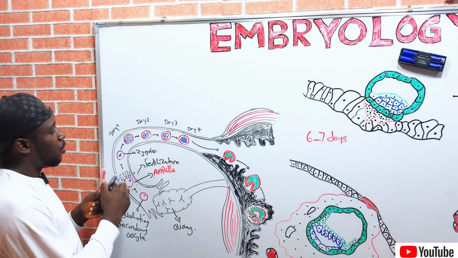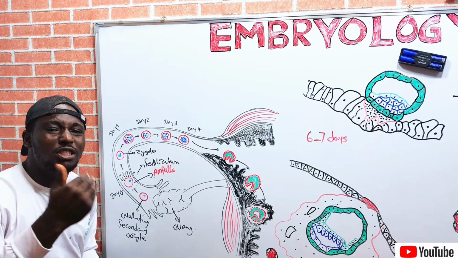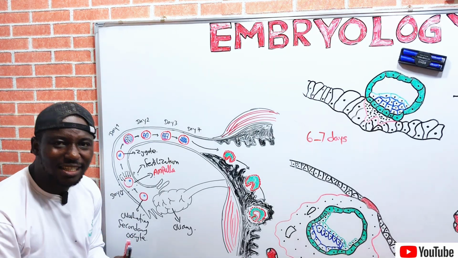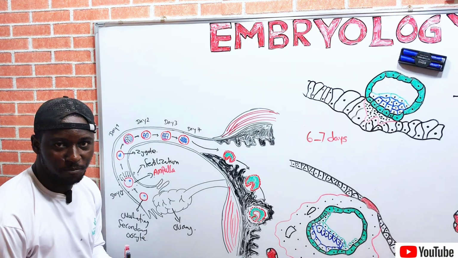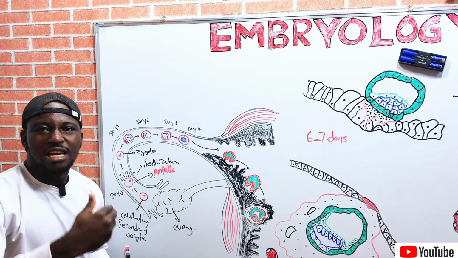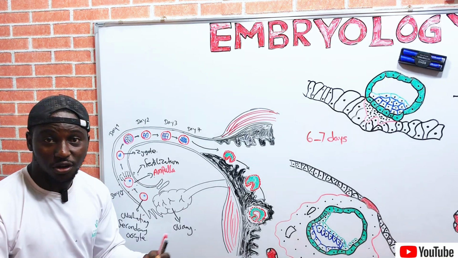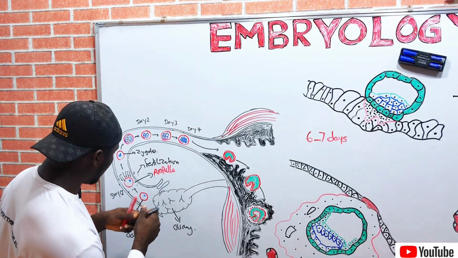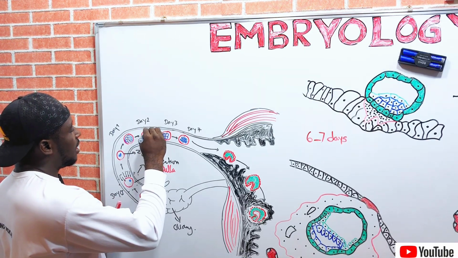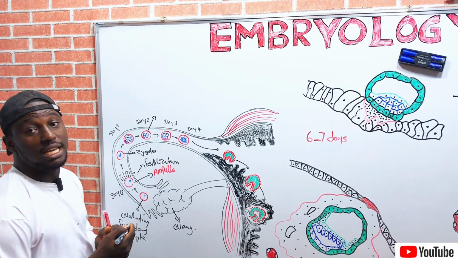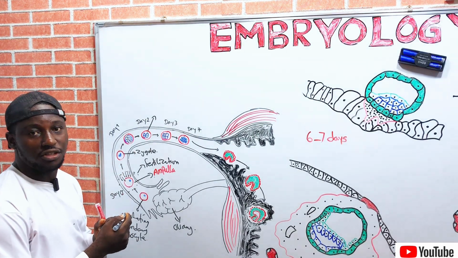Once the zygote has been formed, it will undergo a specialized mitotic division, which increases the number of cells without increasing the mass of the cell. That is called cleavage. Cleavage is a specialized mitotic cell division which occurs in a zygote to increase the number of cells without increasing the mass. The cleavage will occur in the zygote to form the two cell stage.